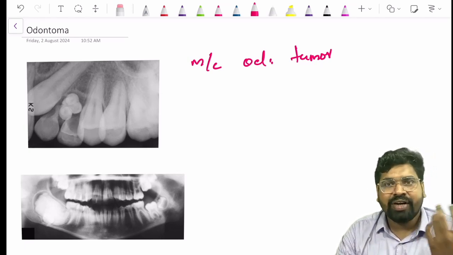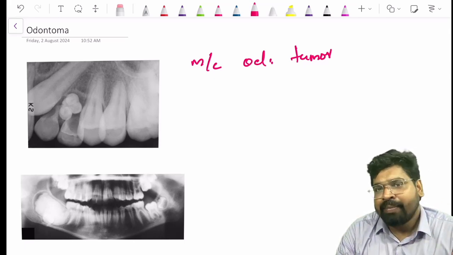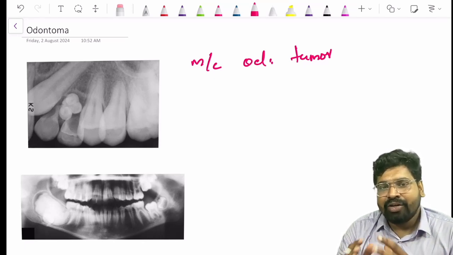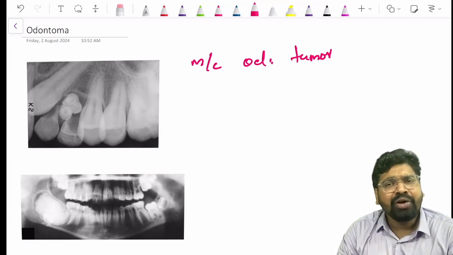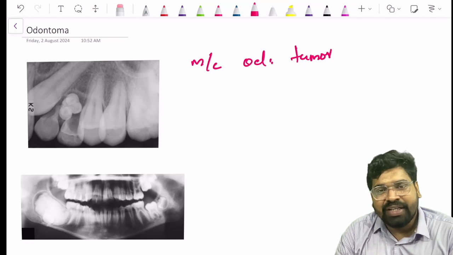odontogenic epithelium. So far we were discussing tumors of your odontogenic epithelium, right? Your ameloblastoma, your AOT, your CEOT, etc. Those are all tumors arising only from your odontogenic epithelium. Odontomas are tumors which arise from both your epithelium and your odontogenic ectomesenchyme.